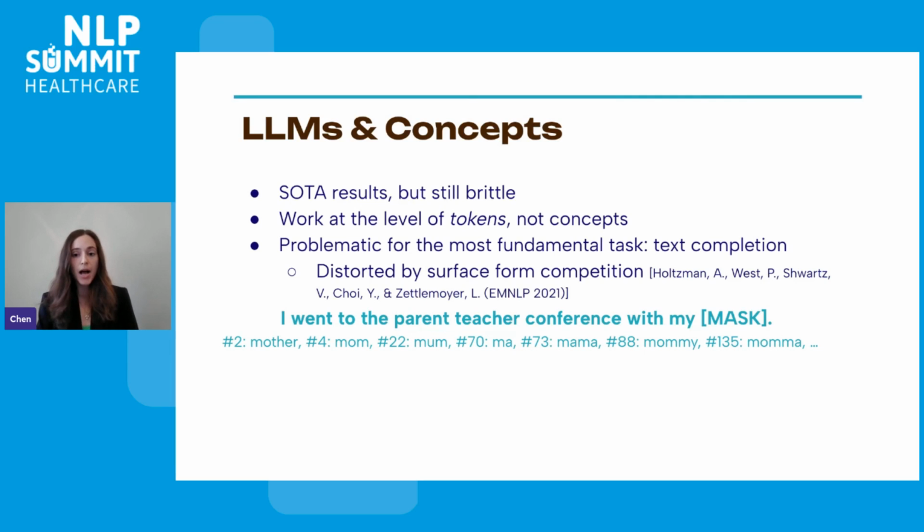that can complete this sentence with the mum concept, but they're scattered along the ranked list. For example, ma is ranked at 70 and mummy at 88. Because there are so many different tokens that represent the same concept of mum, the probability of each mum-related token decreases, and the result is that less likely completions, such as friend and teacher, are ranked higher than they should be. But this problem is much deeper than just synonyms.